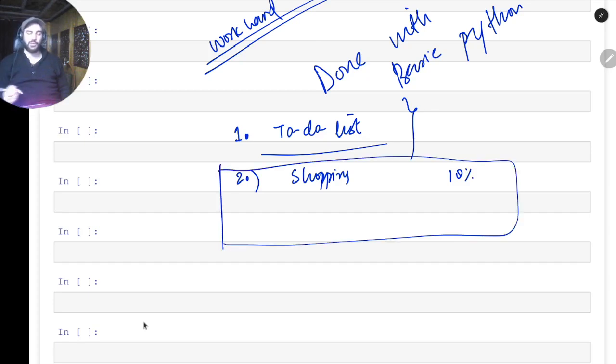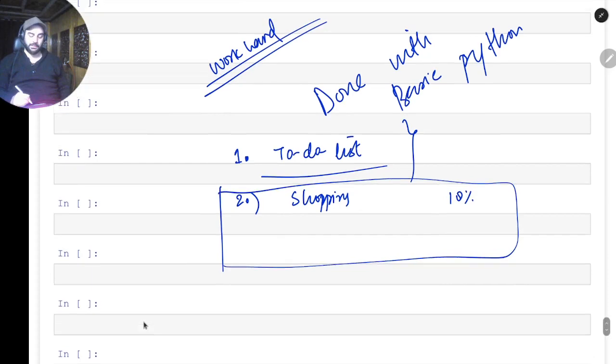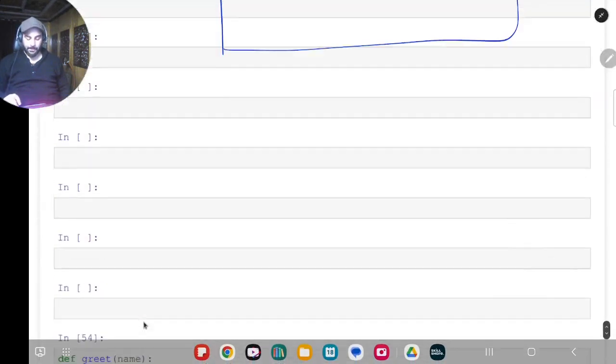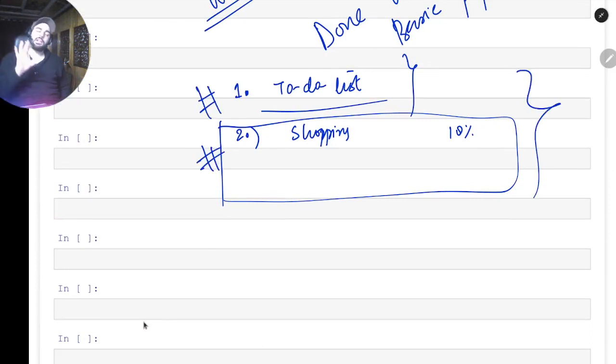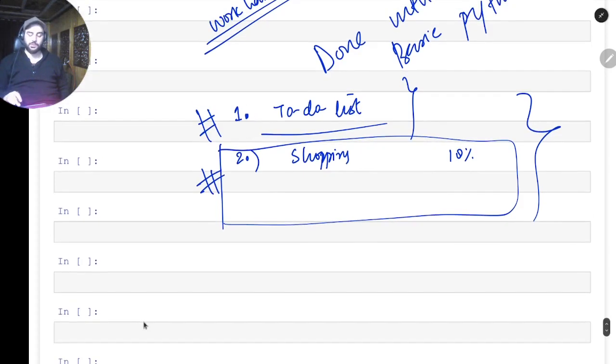So all of these you have to consider, and you will make a shopping calculator. It will basically be a part of maybe some online website. This will be your second project. We are working on this, and we're also working on this. So these two projects we have finalized as of now. Because now you are done with this basic Python, I think these two projects you can easily do.